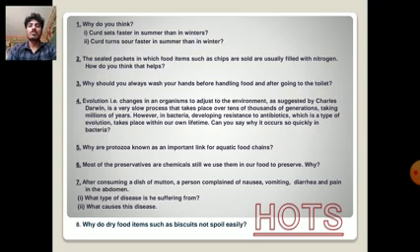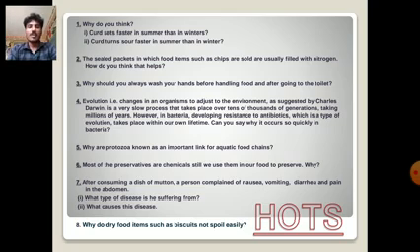It is a very slow process that takes place over tens of thousands of generations, taking millions of years. However, bacteria developing resistance to antibiotics, which is a type of evolution, takes place within our own lifetime. Can you say why it occurs so quickly in bacteria?